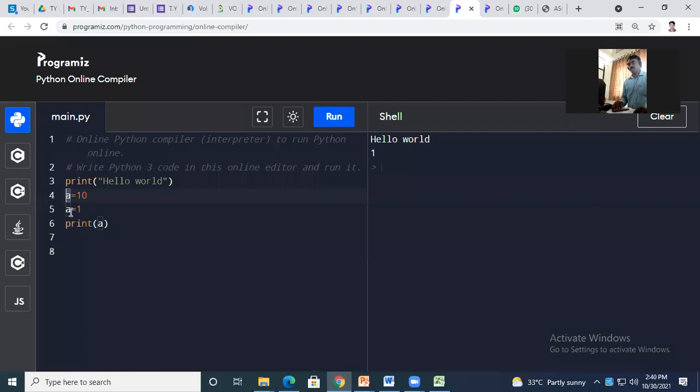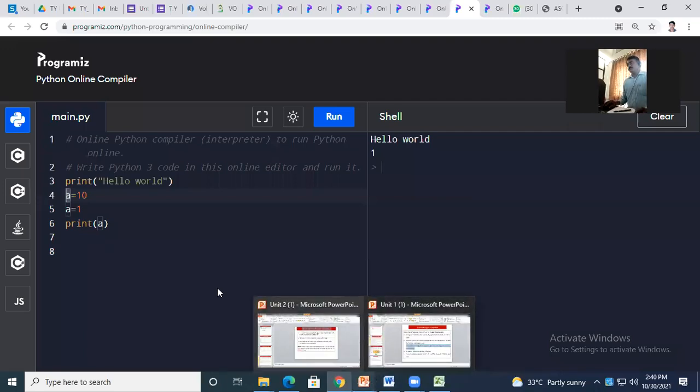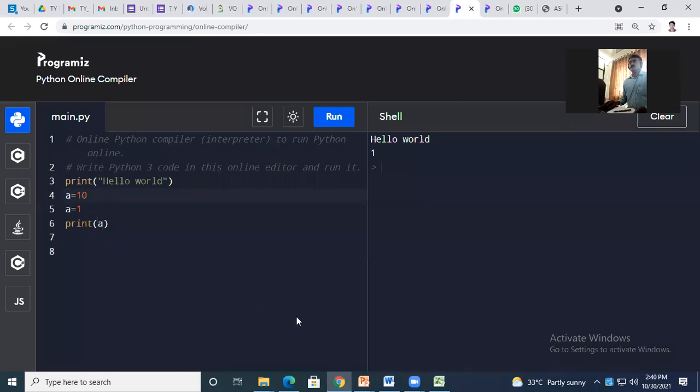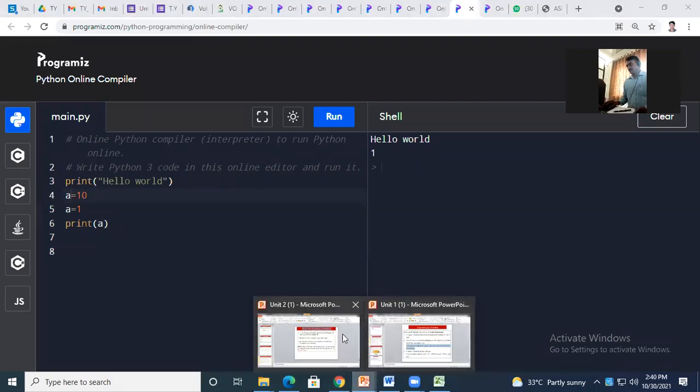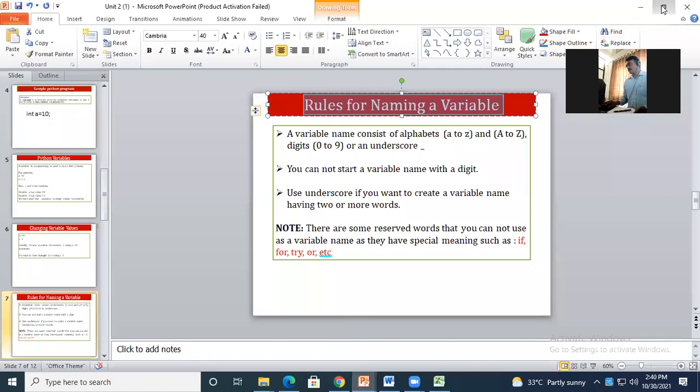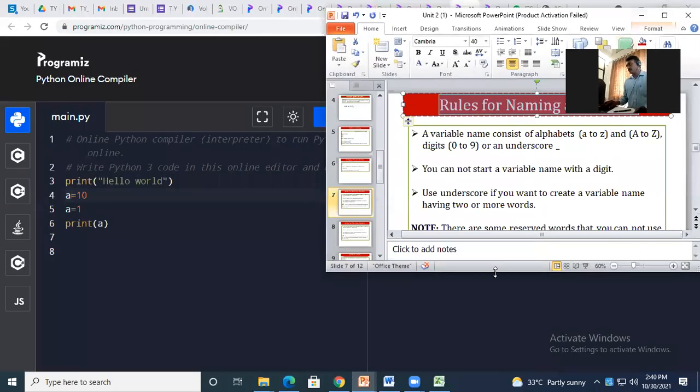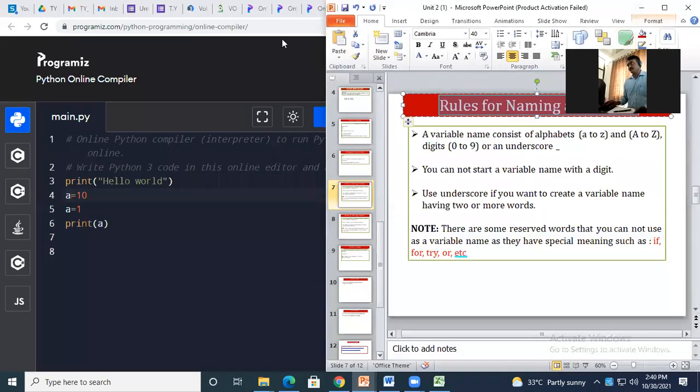No, sir. There are basic rules. Your name of variable cannot start with a number. Okay, I will make it here and I will try to execute one by one so that you'll find the difference accordingly.